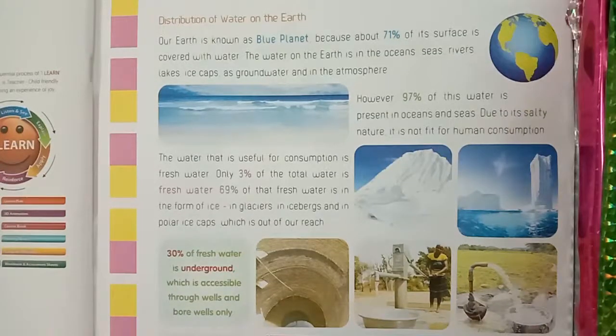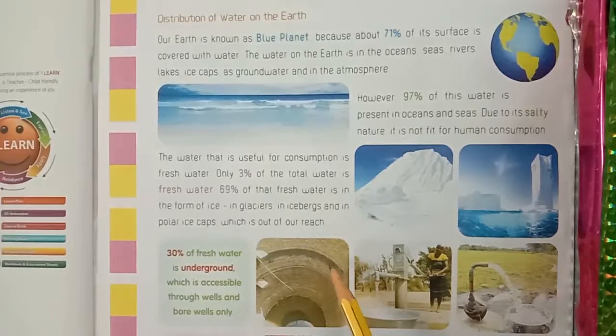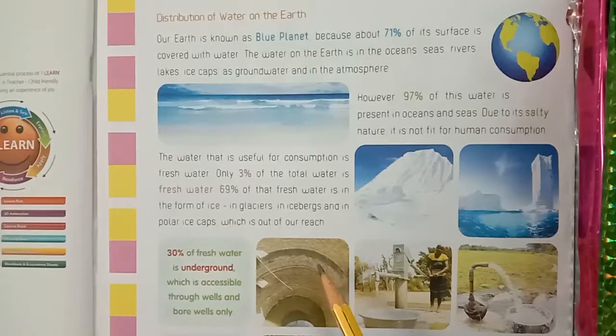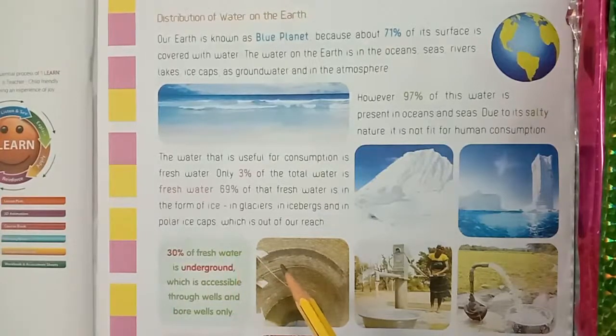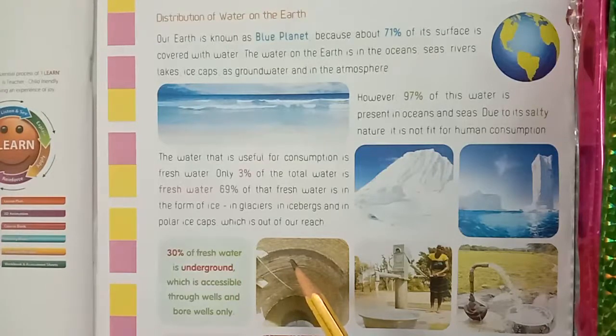Children, what is our home planet? Earth. How much percentage of the earth's surface is covered with water? 71%.